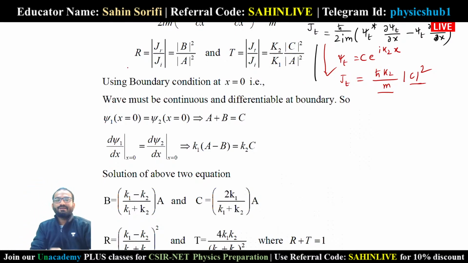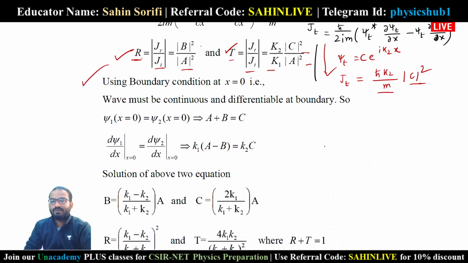And now we can define the reflection coefficient and transmission coefficient. Reflection coefficient R equals to JR by JI, which is equals to B square by A square. And transmission coefficient T equals to JT by JI, which is equals to the ratio of k2 and k1, k2 by k1, c square by a square.